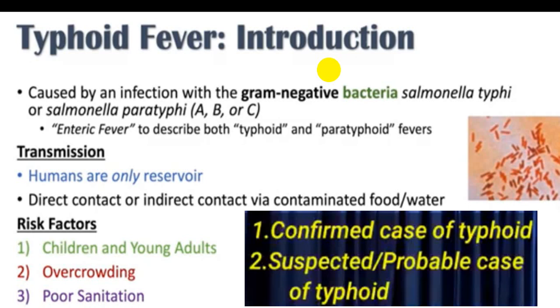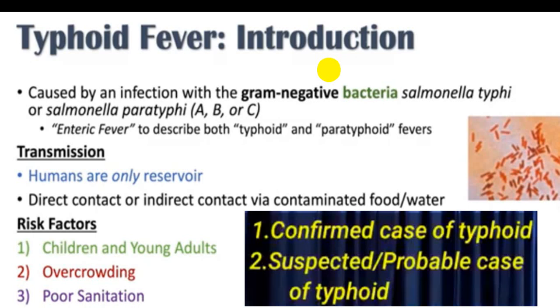The transmission is from humans, particularly humans who are reservoirs, harboring this microorganism in the gallbladder, and they pass it out in stool. Direct contact or indirect contact via contaminated food and water is the most common mode of transmission.